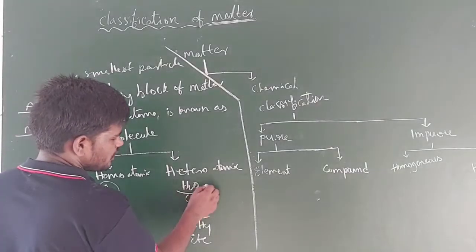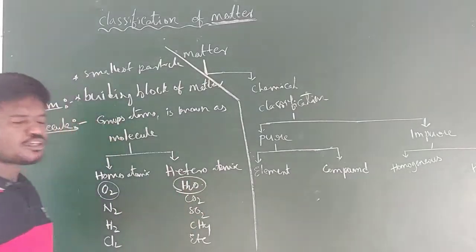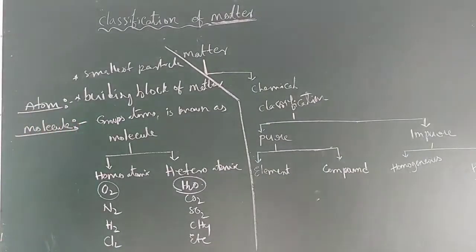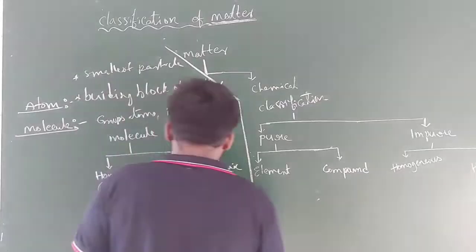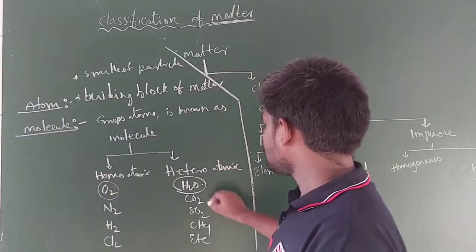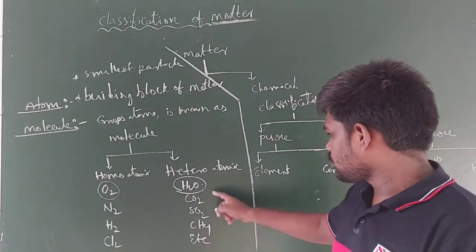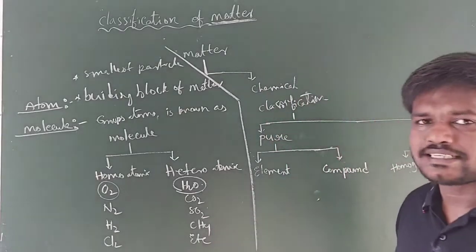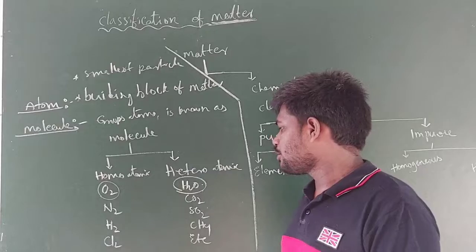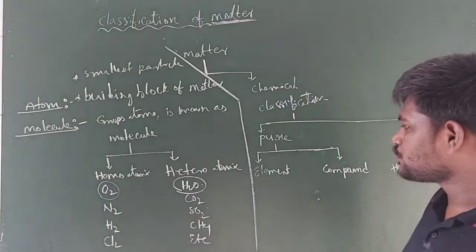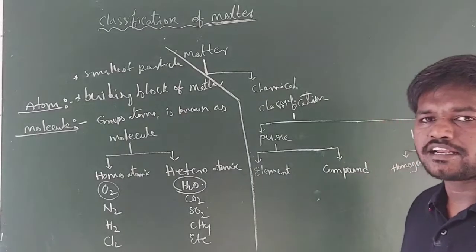In a given molecule, if you have the same type of atoms, that is a homoatomic molecule. These are examples of homoatomic molecules. And heteroatomic molecules: in a given molecule, if different types of atoms are combined, that is known as a heteroatomic molecule. These are all examples of heteroatomic molecules, CO2, SO2, CH4 and so on. These are homoatomic molecules made up of the same atoms. These are heteroatomic molecules made up of different types of atoms.